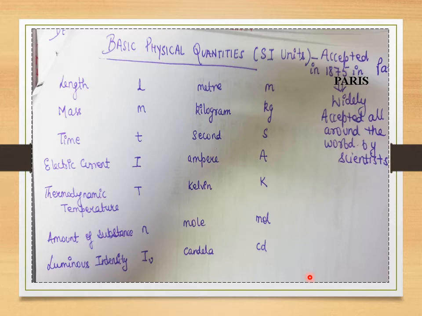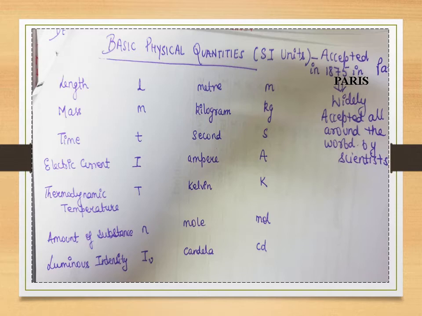If I want to know volume, density, or anything else, whatever you want to know can be derived from these seven physical quantities. Using these seven physical quantities, you can derive other physical quantities associated with matter.